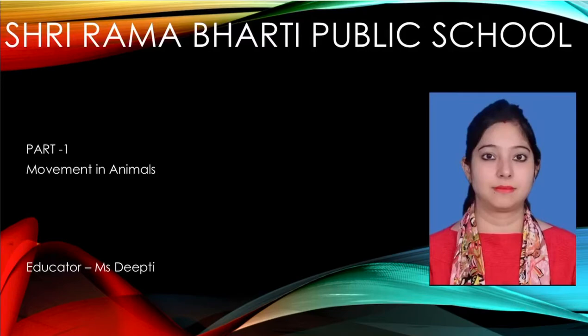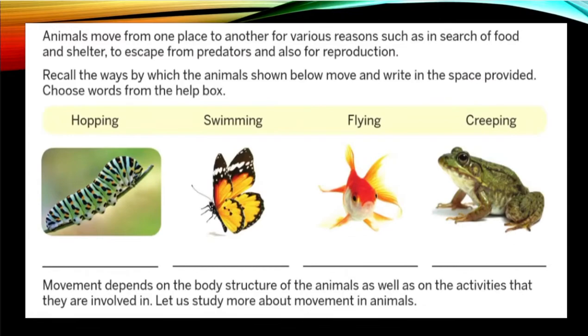Today we will be starting with our new chapter, Movement in Animals, Part 1. So let's get started. First of all, why do animals move? Animals move from one place to another for various reasons.